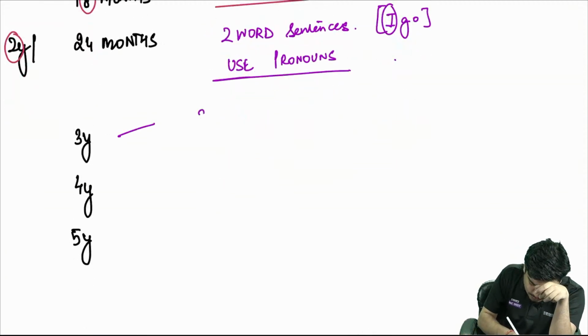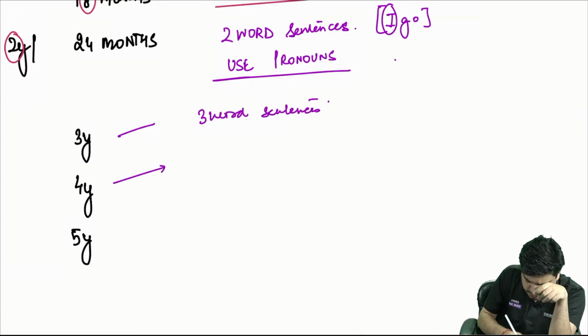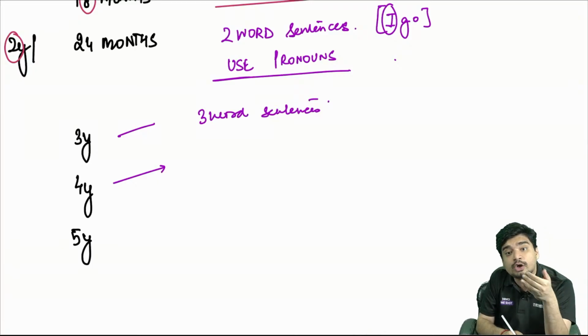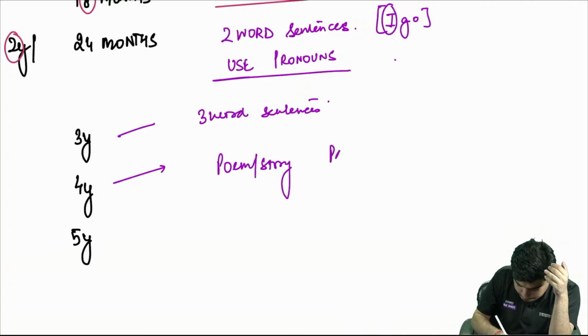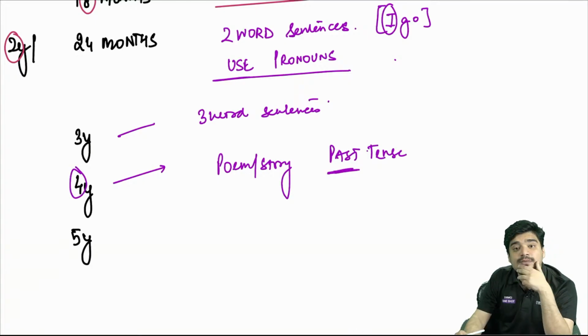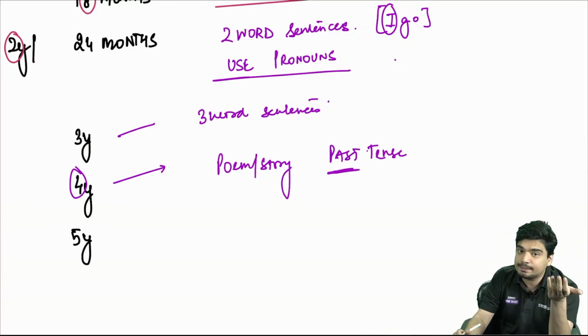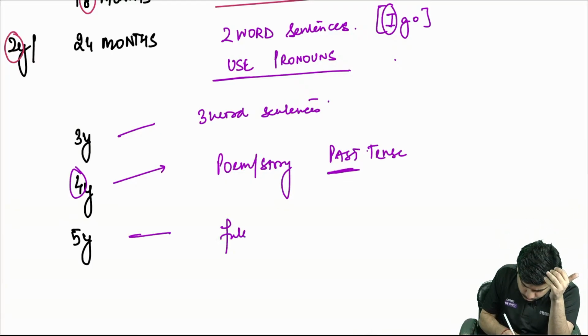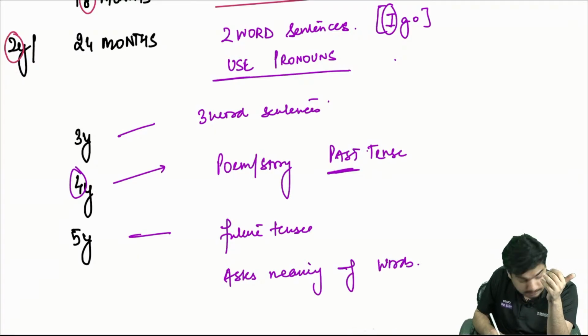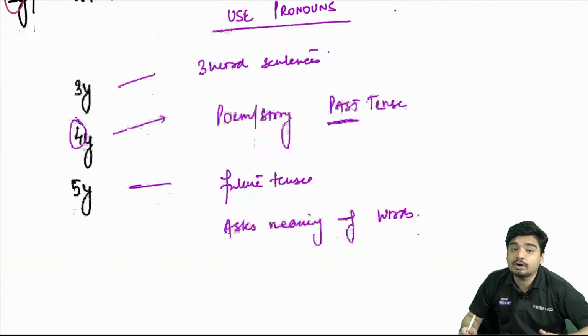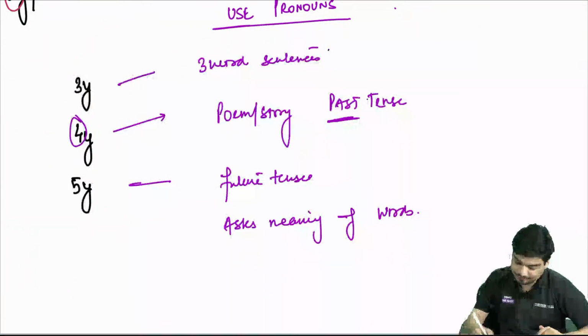At 3 years, child is able to say 3 word sentences. At 4 years, child is able to tell a story or a poem. Alright, and child starts to use past tense. So 4 years, past also has 4 letters in it. After past comes future. So at 5 years, child is going to use future tense. Child will ask meaning of words.